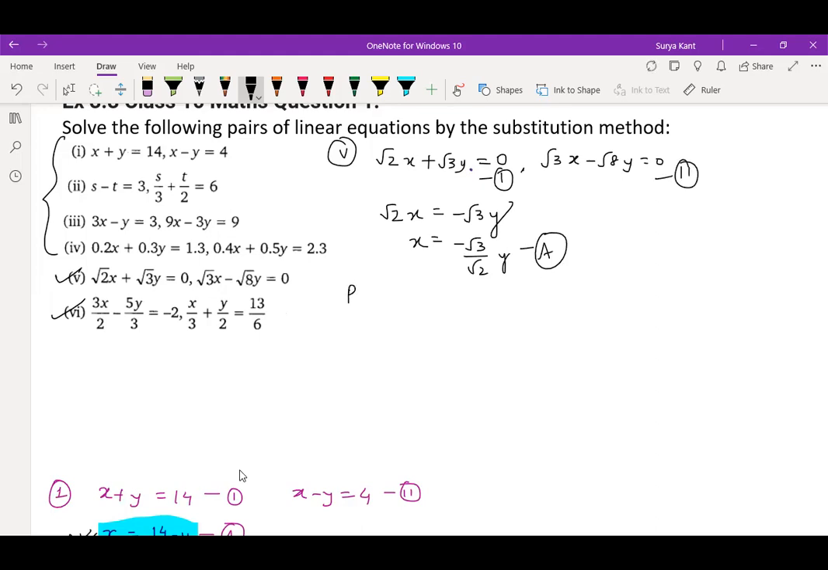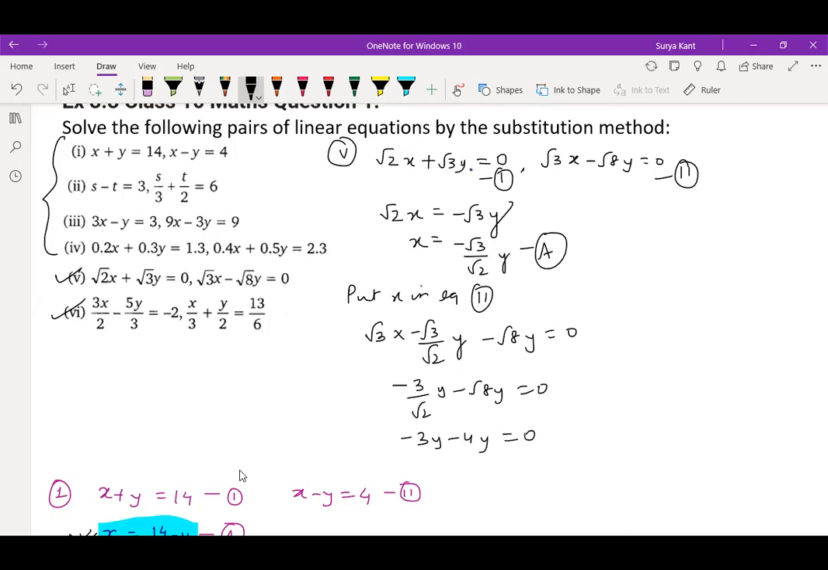This is equation second. So put x in equation second. So what do you get? √3 into x, that is, −√3 by √2 into y, minus √8y is equal to 0. So −3 by √2 y minus √8y is equal to 0. So what do you get? −3y, and here √8 over √2 is 2, so −4y is equal to 0. You get like this. So y is equal to 0. Ultimately, y is equal to 0. If y is equal to 0, then x is also equal to 0.